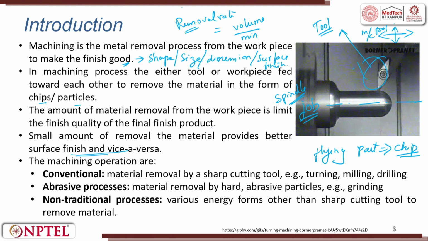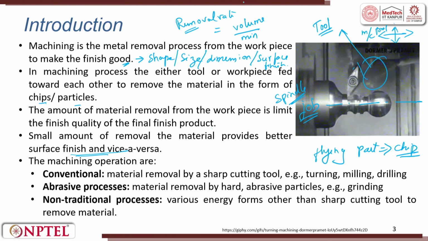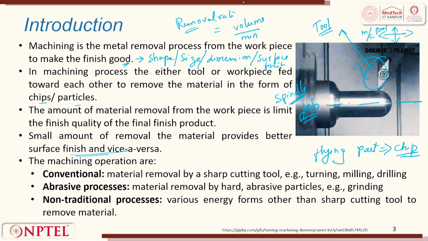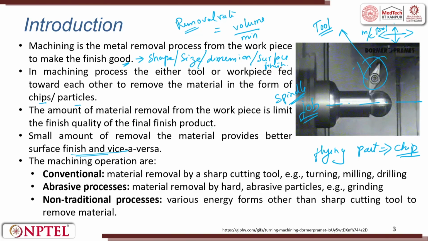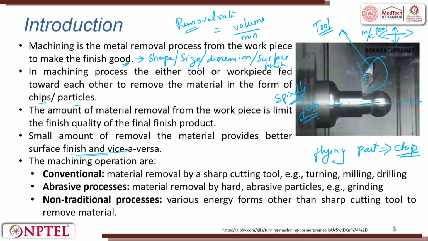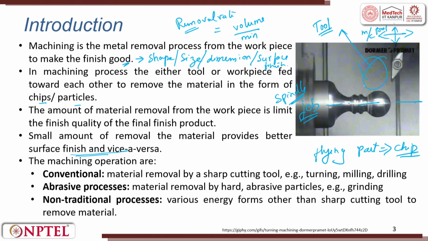But you should understand, once the material removal rate is very small or very less, the time for machining is going to be large. For example, if I want to remove 1 meter cube of volume in 10 minutes, versus in 1 minute, you see the time involved is reduced. So, the production can be very high. Today we make stiffer or sturdier machine tools, and we also improve the process parameters like rotating speed and the feed rate, the rate at which the tool advances. All these things are getting enhanced today.